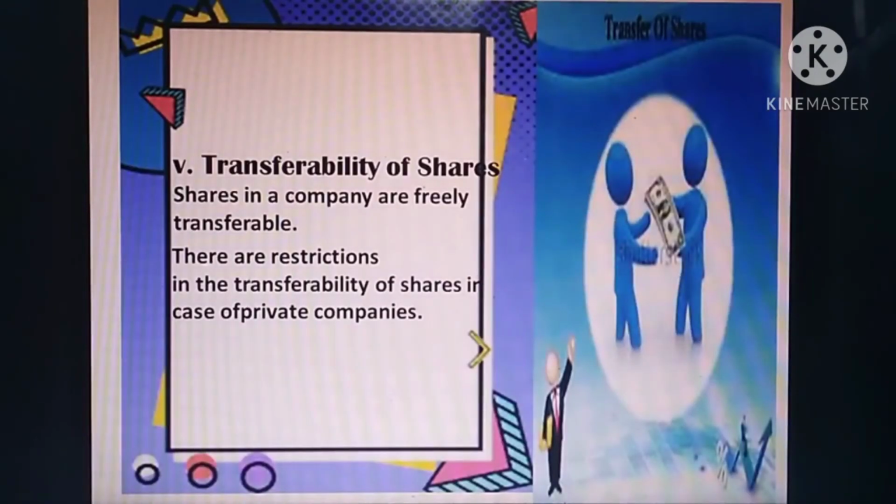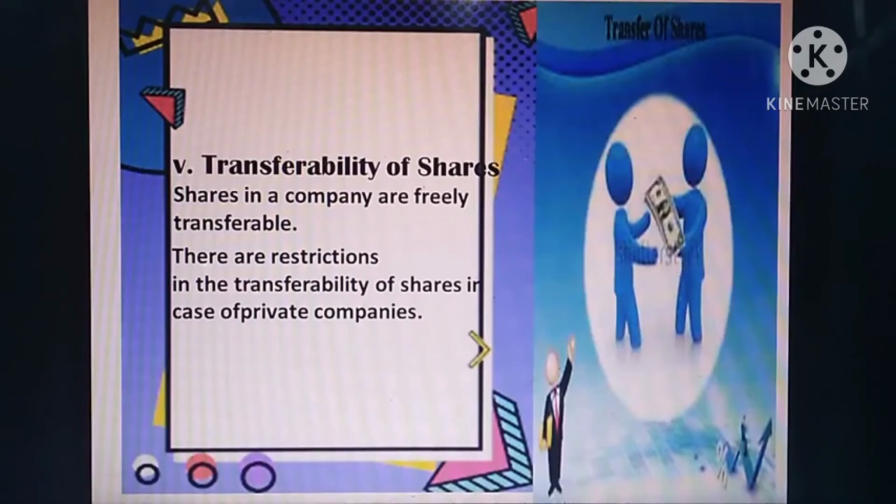Then transferability of shares. Shares in a company are freely transferable. If you want to sell your share, you can sell. If you want to transfer from one person to another person, you can easily transfer. If it is a government security, you can freely transfer from one person to another. Whenever you want to sell, you can sell. But in the case of a private limited company, there is a restriction.